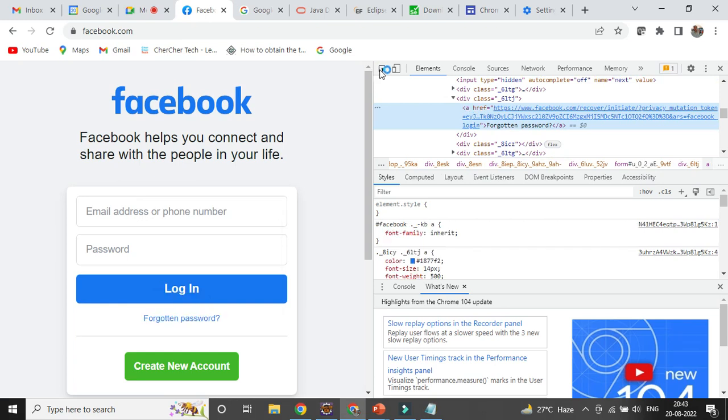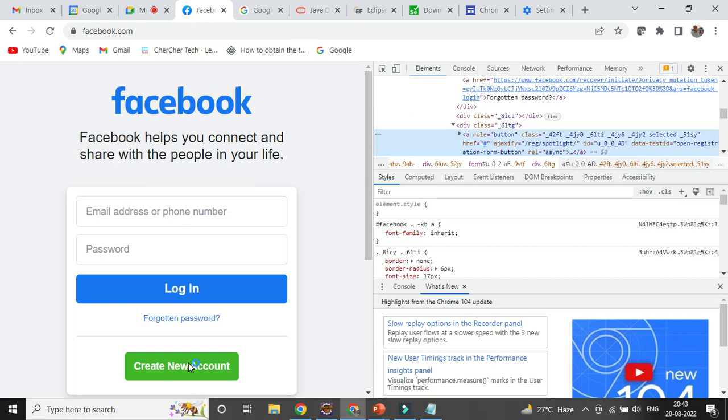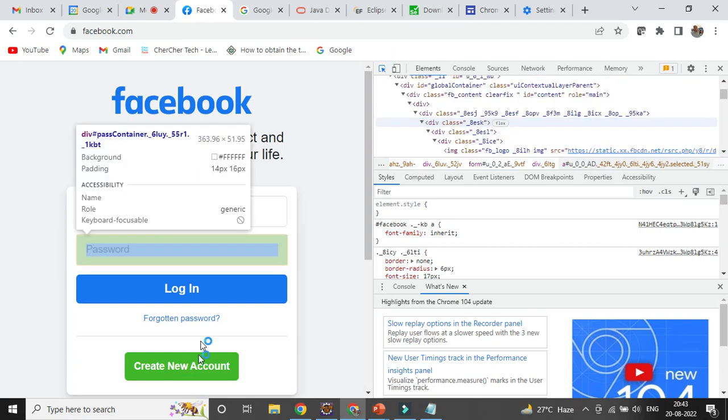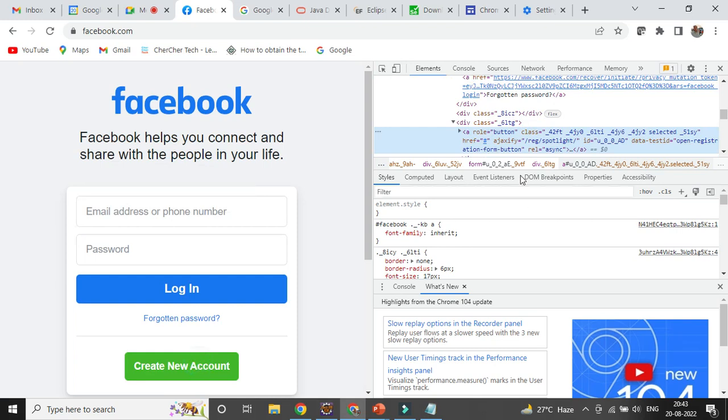Similarly, in case it is a drop down field, it will start with the select tag. In case it is a button, sometimes it can have a role as a button. So that is the way, right? From the tag name and the type itself, you can understand what the element is all about without knowing the UI.